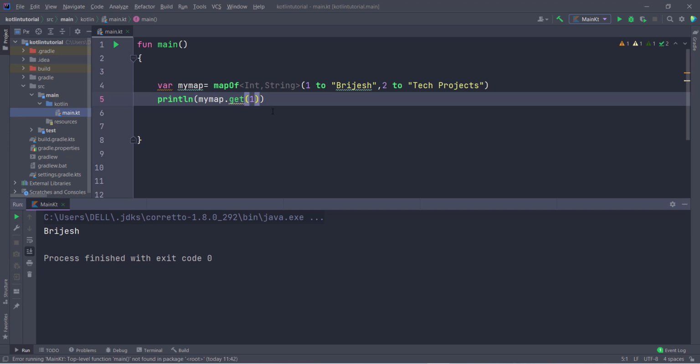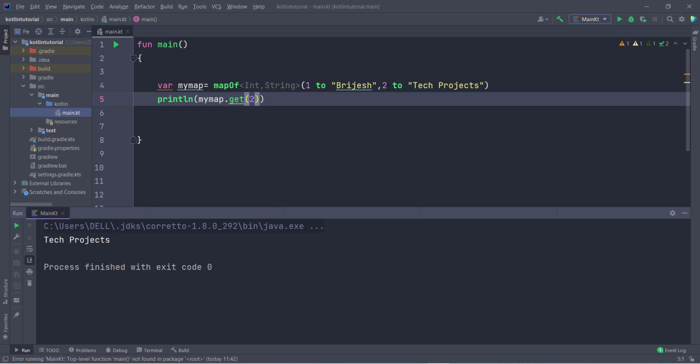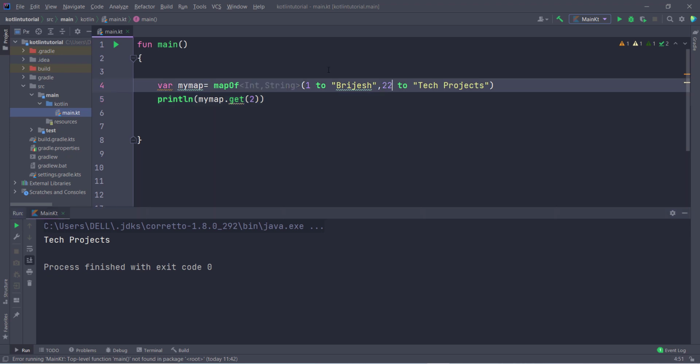So if I run this program, you can see I am going to get the output Brijesh, because 1 is mapping to Brijesh and 2 is mapping to tech project. So if I type here 2, then I am going to get the output tech project. Now if I type here 22 and run this program, then see what output we are going to get. So you can see it is going to be null because 22 does not exist inside this map.